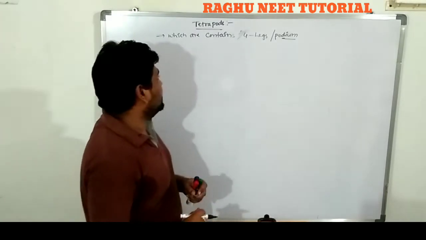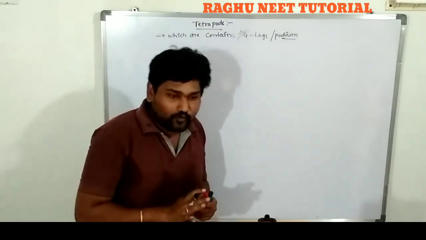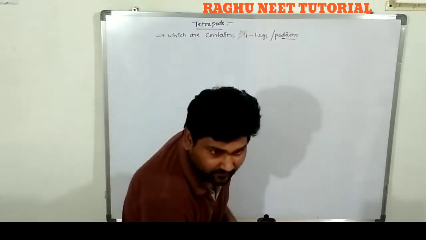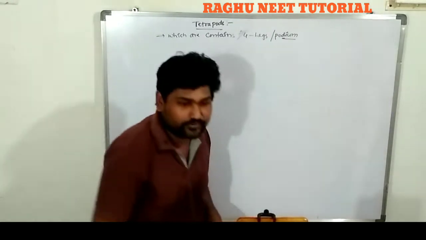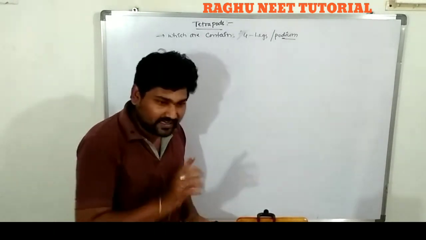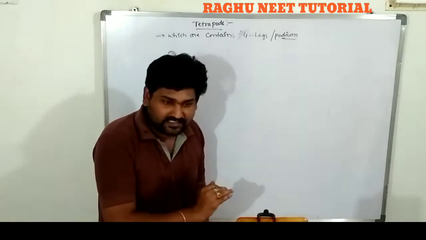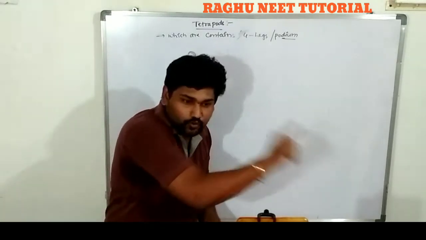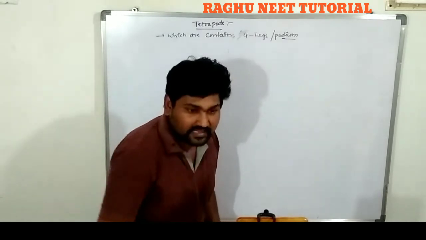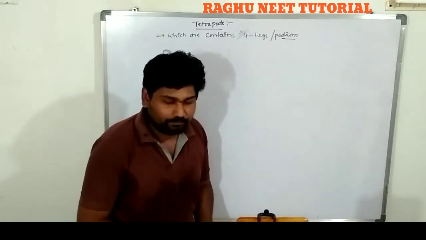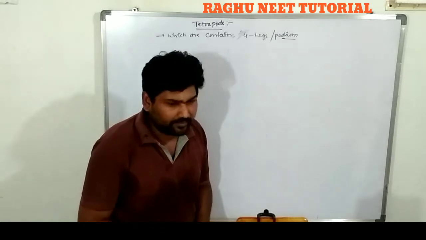So the tetrapods, which organisms consist of the 4 legs? Those individuals are introduced into tetrapoda. The first tetrapods are amphibians, from amphibians to mammalia.